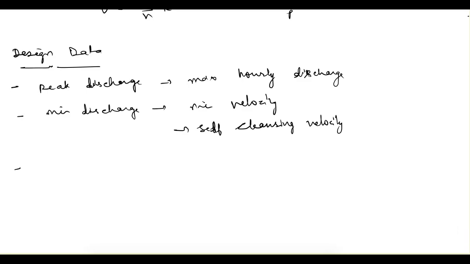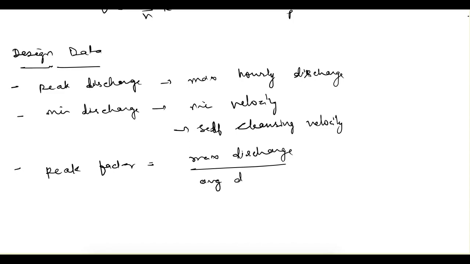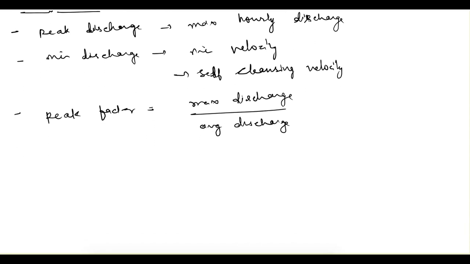And apart from that, there is a term used, that is peak factor. So peak factor is equal to maximum discharge divided by average discharge. So this value of peak factor depends upon which type of sewer we are dealing with, that is lateral or branch or main.